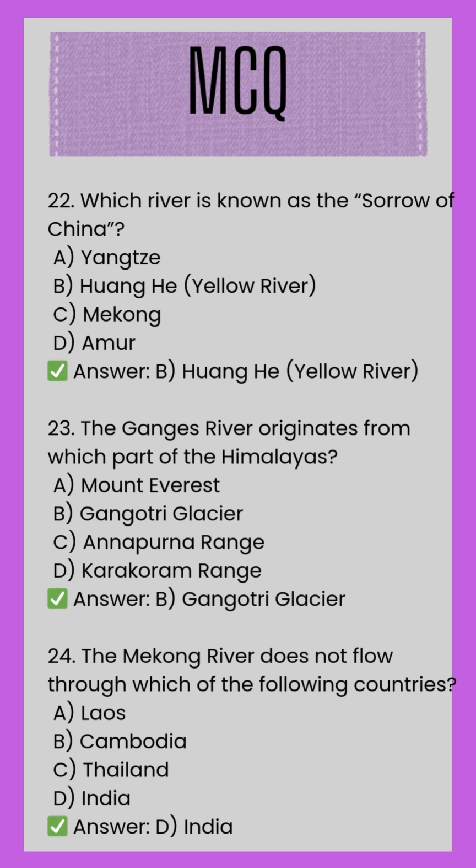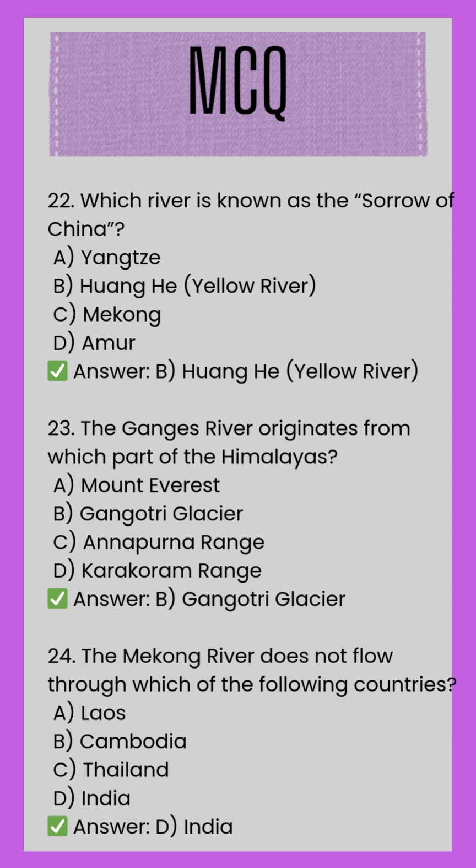C. Mekong. D. Amur. Correct answer. B. Huanghe. Yellow River. 23. The Ganges River originates from which part of the Himalayas? A. Mount Everest. B. Gangotri Glacier. C. Annapurna Range. D. Karakoram Range. Correct answer. B. Gangotri Glacier.